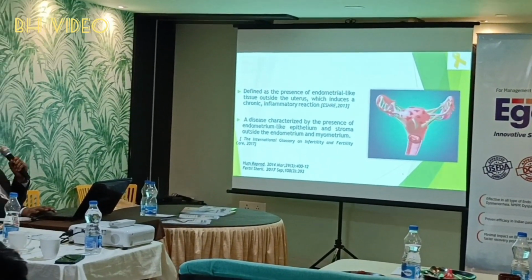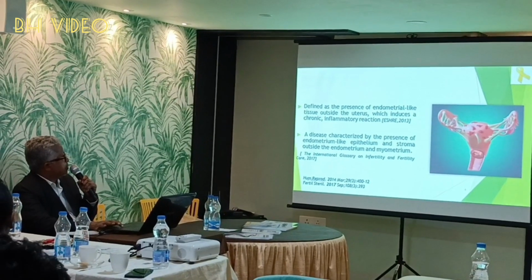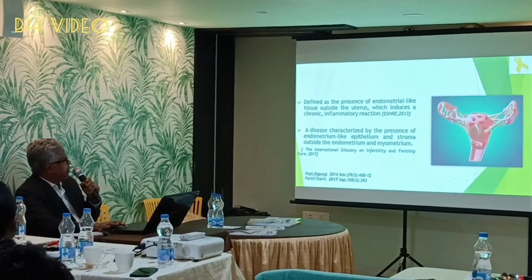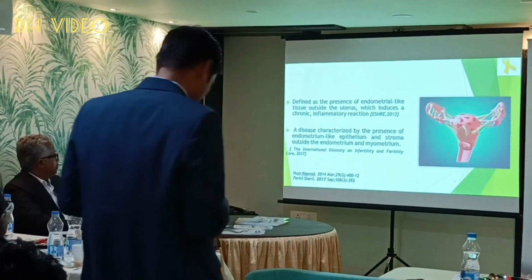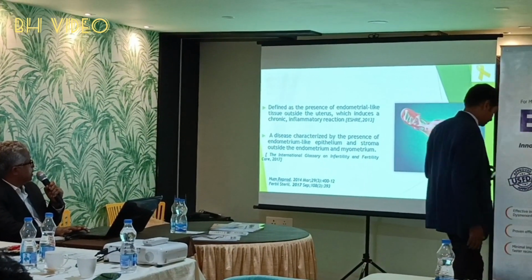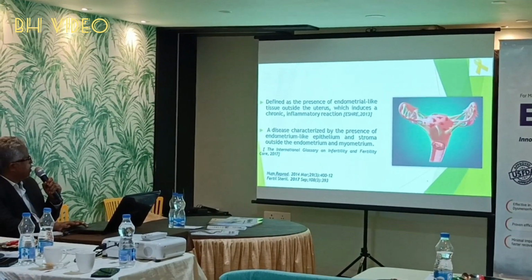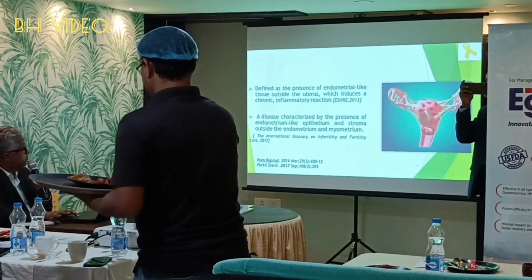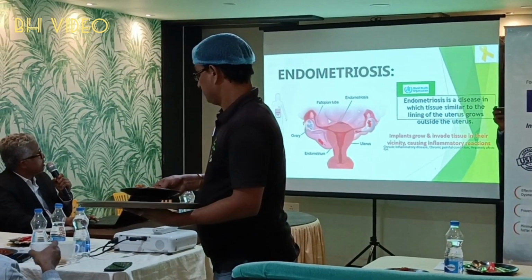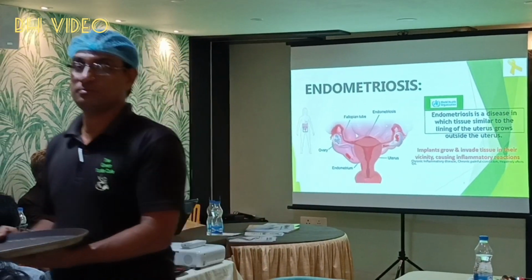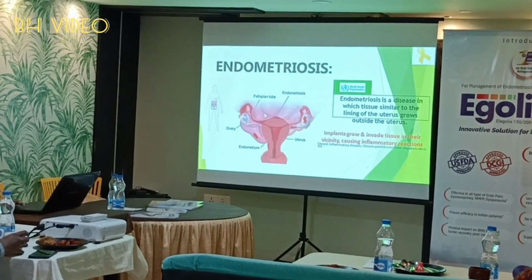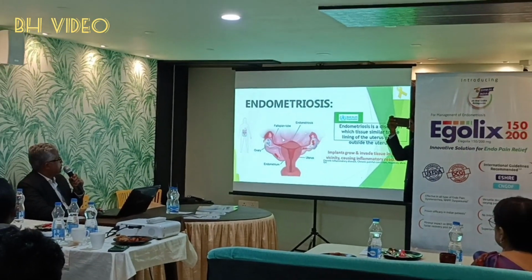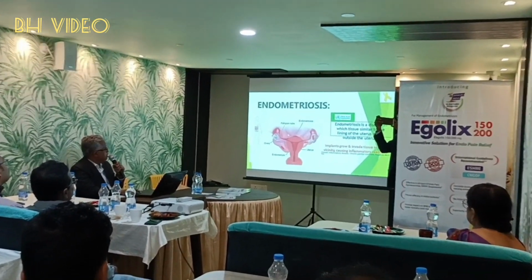Defined as the presence of endometrium-like tissue outside the uterus, which induces a chronic inflammatory reaction. Definition by ESHRE, the International Glossary of Infertility: a disease characterized by the presence of endometrium-like epithelium and stroma outside the endometrium and myometrium. Endometriosis is a disease in which tissue similar to the lining of the uterus grows outside the uterus. Common sites are ovary, fallopian tube, pouch of Douglas.